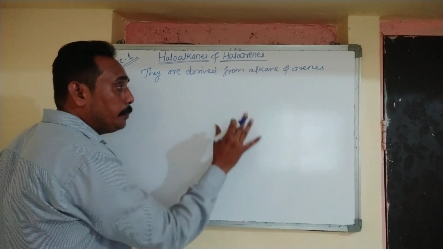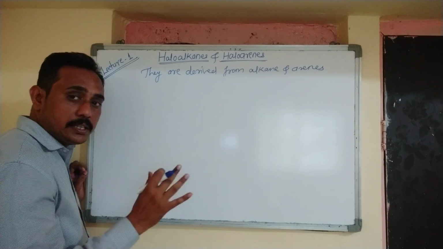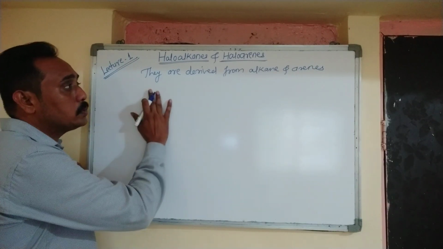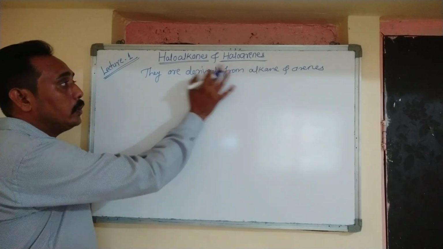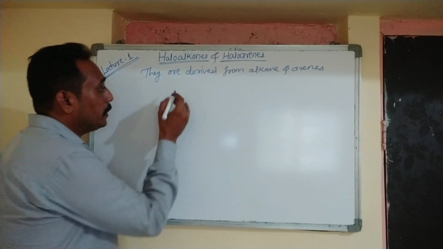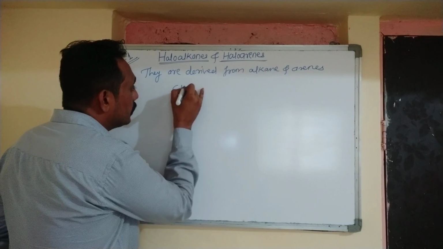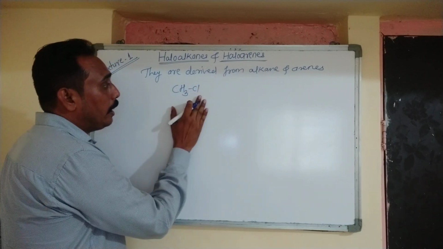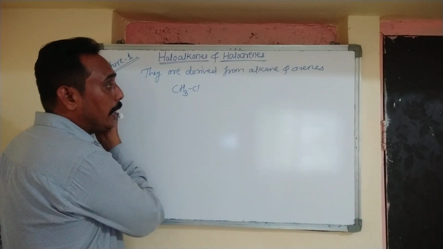So the organic compounds which can be obtained by replacing one or more hydrogens by halogens are called the halogen derivative of alkane, or haloalkane, and haloarenes. So let us see an example now, like CH3Cl, so this is methyl chloride. So this is a haloalkane.